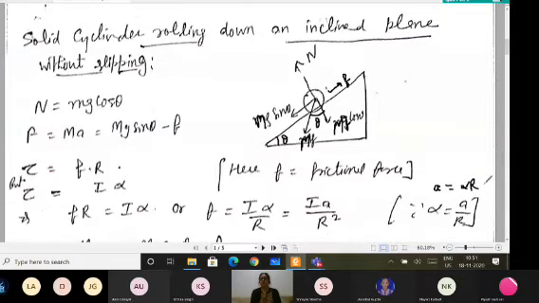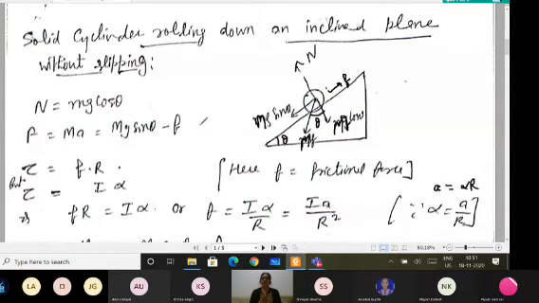Putting alpha here, I get the frictional force equals moment of inertia into linear acceleration divided by R square, where R is the radius of this cylinder.